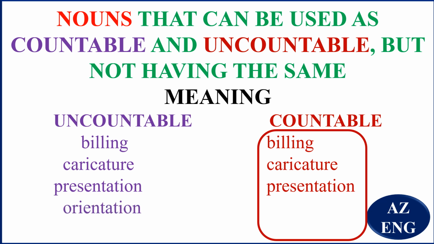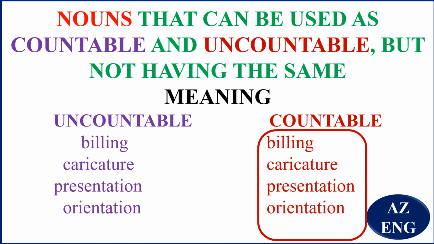Orientation. This is to do with someone is into a new job. They don't know much about the job. So you show them, tell them, make them familiar with the job. This is how we do that. That is uncountable. I say he needs orientation, not he needs an orientation.